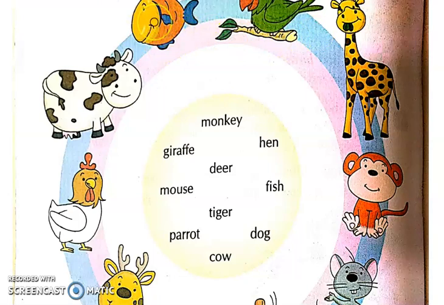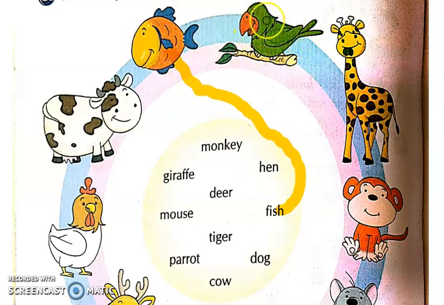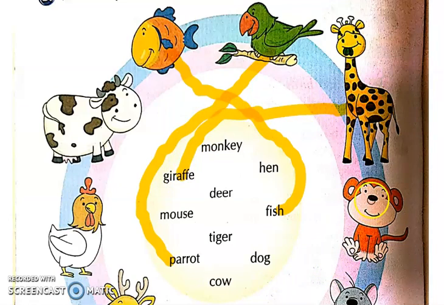Okay, see this picture. Which animal is this? This is a fish. Let us find out the fish over here. So match the name with the picture. Then what is this? Which bird is this? This is a parrot. So find out the spelling and match over here. Then what is this? This is a giraffe. So match the spelling with the picture. Then this is a monkey. So we will match over here.